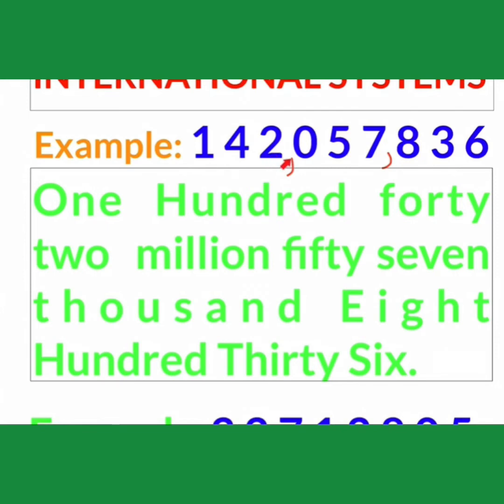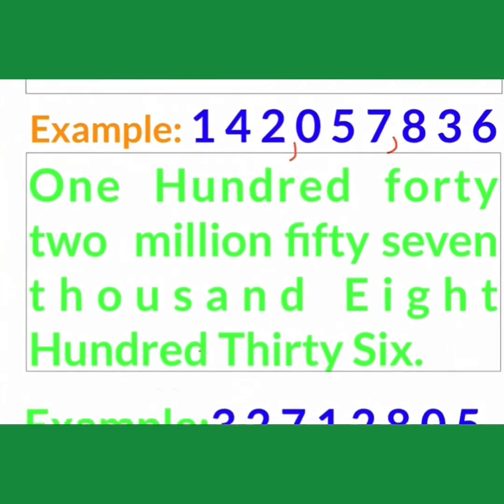142 million and this is 0. So you can read only this 57,836. So you can write this number in the international system as 142,057,836. Now let us do one more example for inserting the comma.